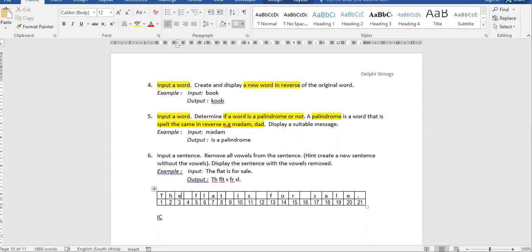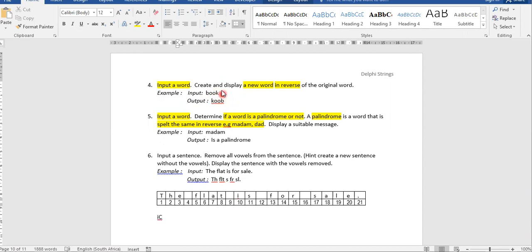Now, when you're looking at reverse, it means we're spelling the word from the back moving forward. So that's your reverse. So the word is book. In reverse, it will be K-O-O-B. So we need to start at the last position of the string. If you're looking at the positions here, B is in position 1, and that's 2, 3, and K is in position 4. So we need to start from 4, take the letter, then we go to 3, take your letter, 2, and finally 1.